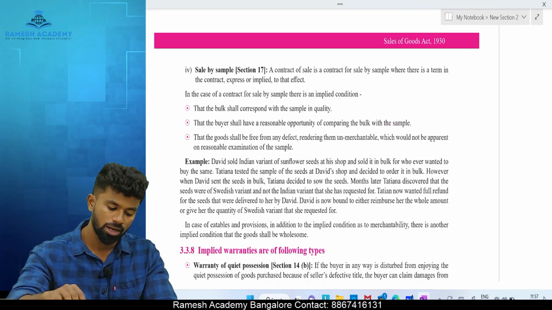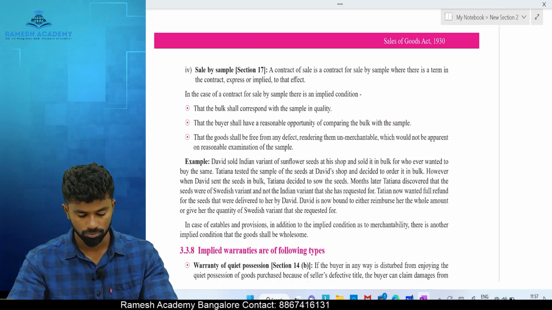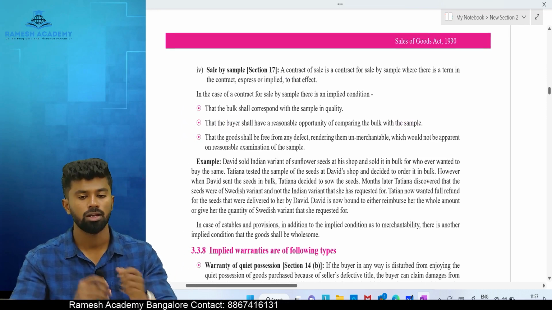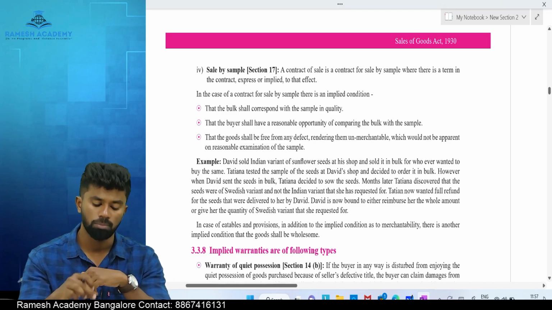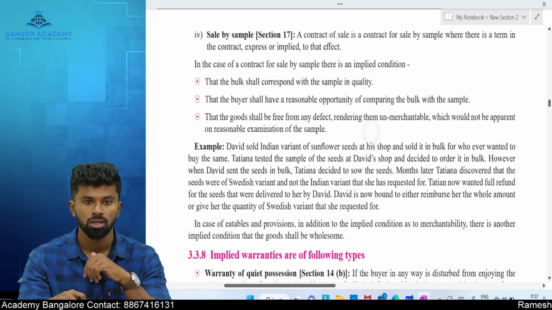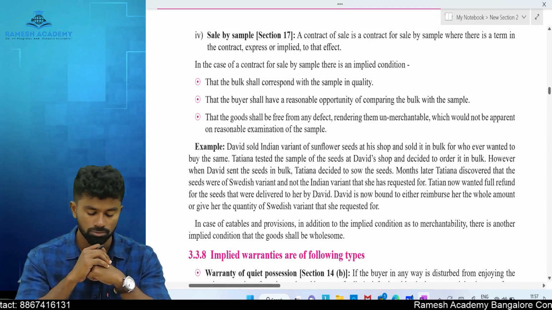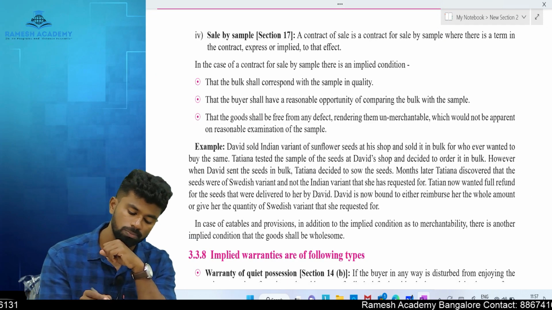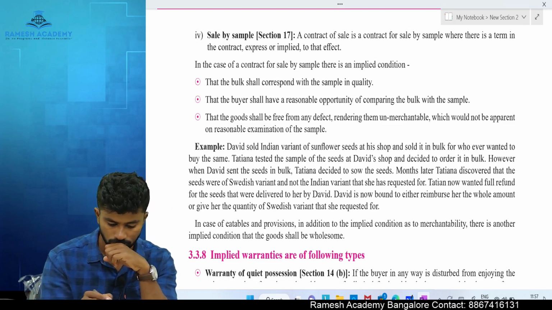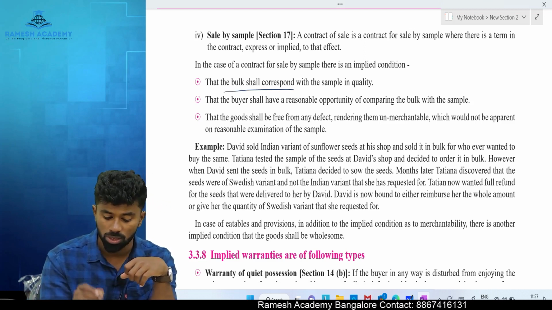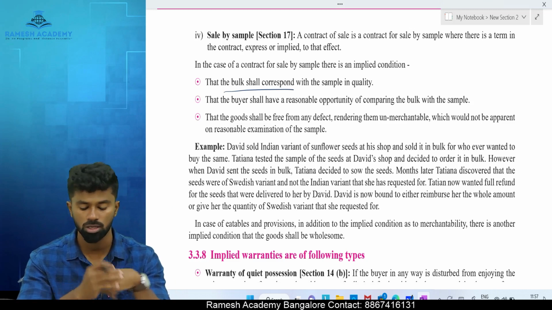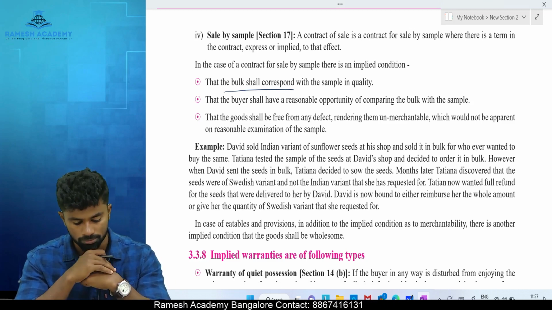Next, sale by sample. When the goods are sold by sample, then the law imposes three important conditions. What are they? The first one is that the bulk supplied shall correspond with what? The sample in quality.